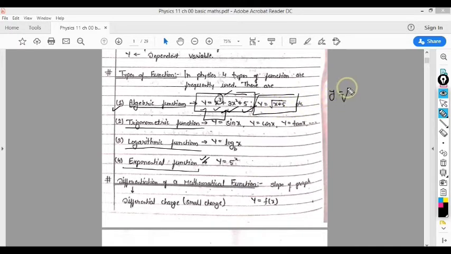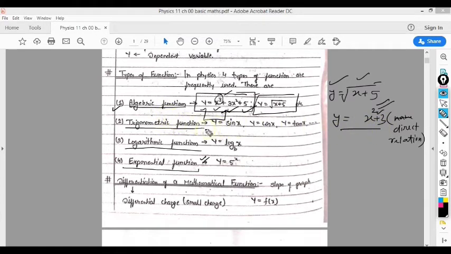So again y is related with x but in a different way. I will call these direct relations between x and y. Like I can write x square plus 2 plus 3 or anything like that. These are called algebraic functions.